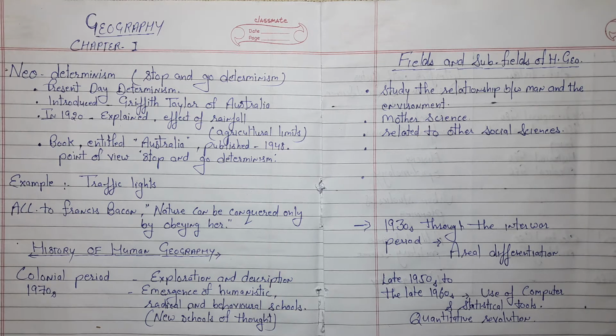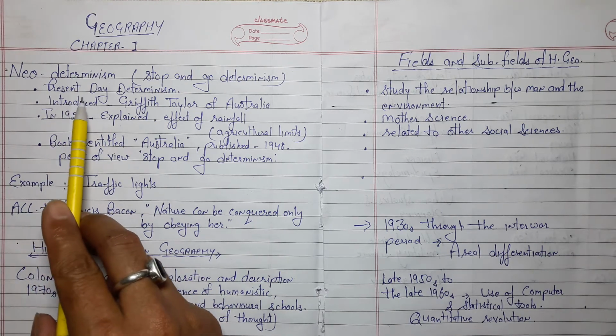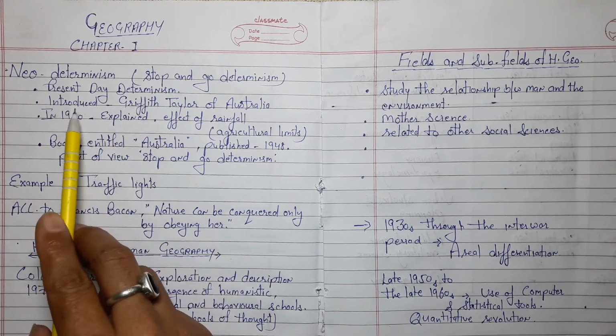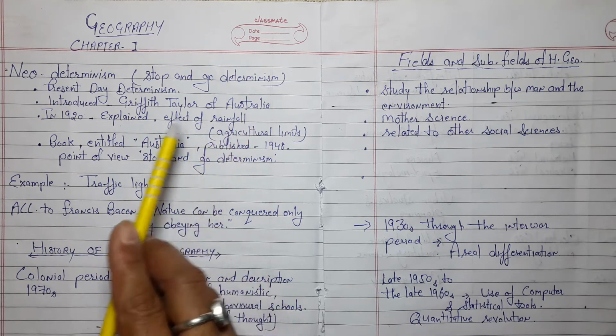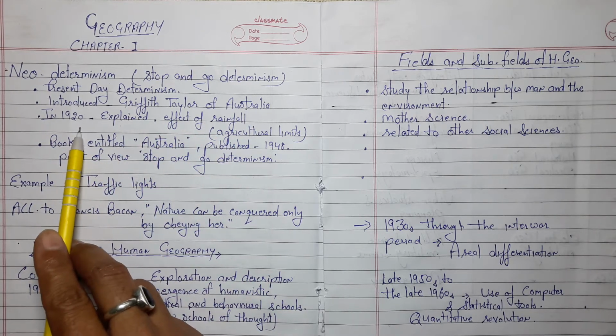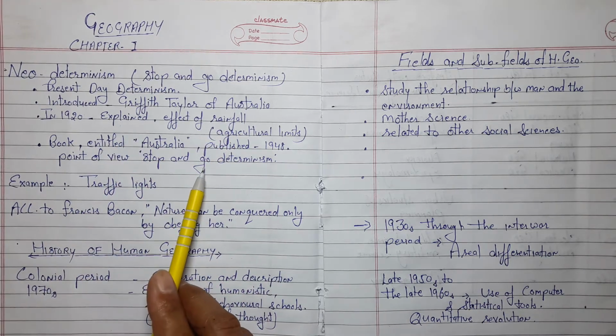Students, we have read about determinism and possibilism, but between the extremes of determinism and possibilism a new concept has been developed, known as neo-determinism. It is also called present-day determinism. This theory was introduced by Griffith Taylor, who belonged to Australia, and in 1920 he explained the effect of rainfall as the determining limit